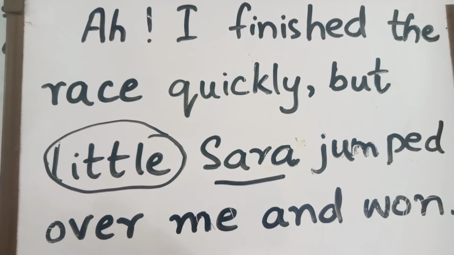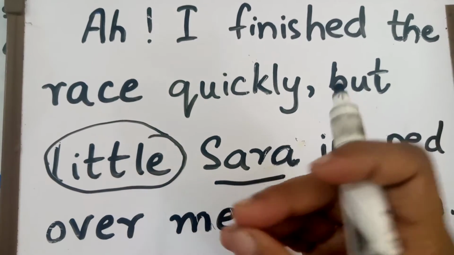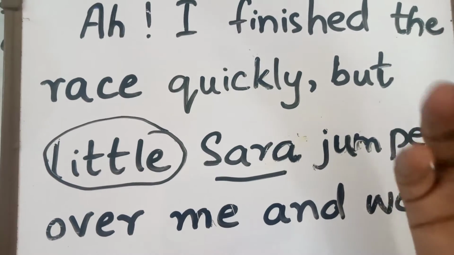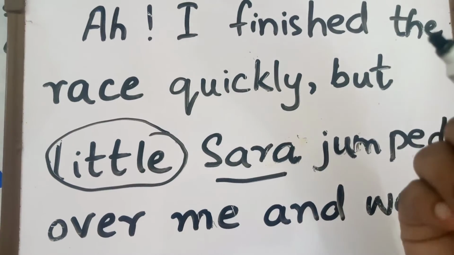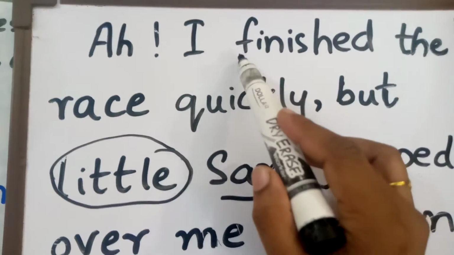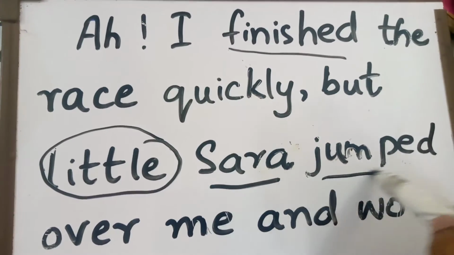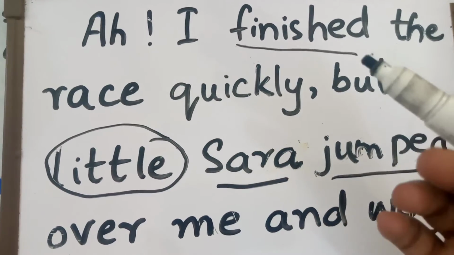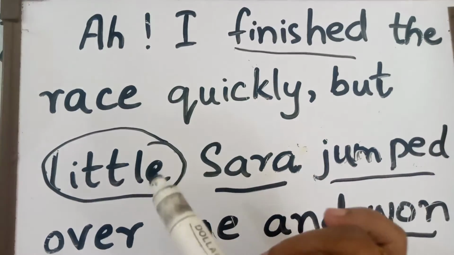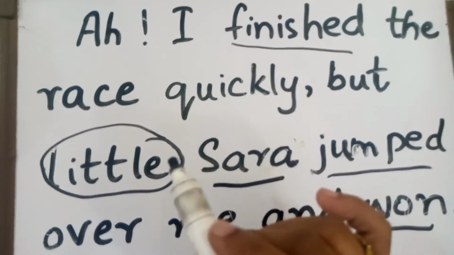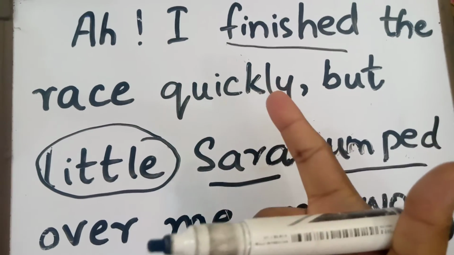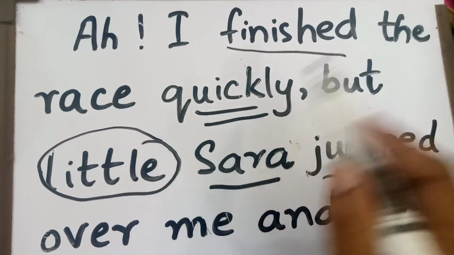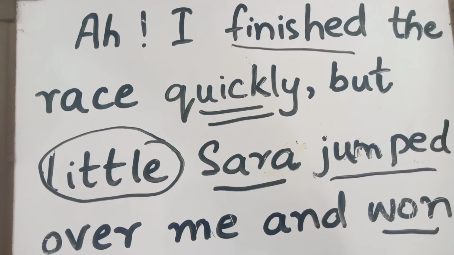Then we have verb. Verb is a word that expresses some action. Every verb tells us about some action, right? Some existence, some work that has been done. So, like finished and jumped, won, that something is happening. Something is happening is called a verb. Then we have adverb. Adverb basically modifies a verb, adverb, or adjective. Like we have this word quickly an adverb in this sentence.